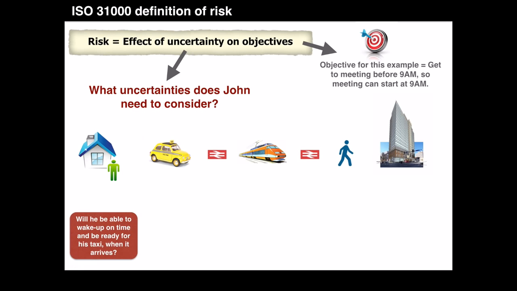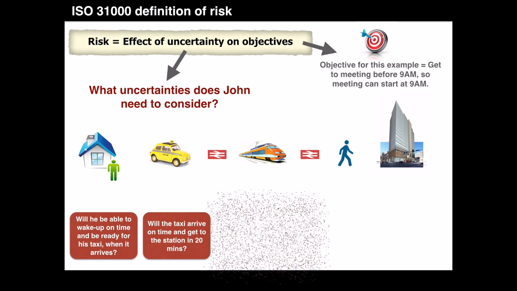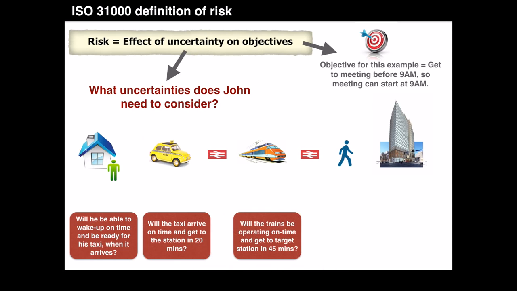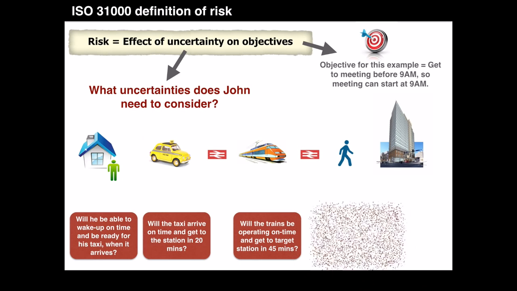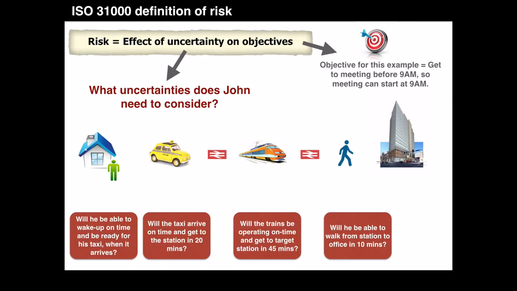Will he be able to wake up on time and be ready when his taxi arrives? Will the taxi arrive on time and get to the station in 20 minutes? Will the trains be operating on time and get to the target station in 45 minutes? And the last uncertainty is whether he will be able to walk from the station to the office in 10 minutes.